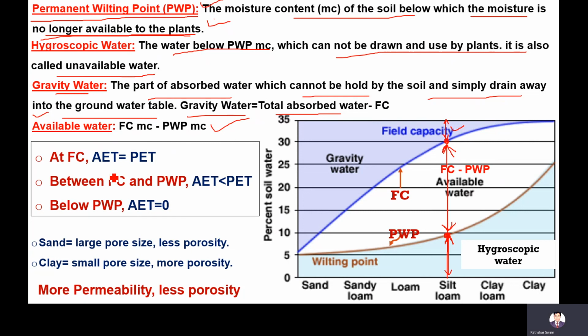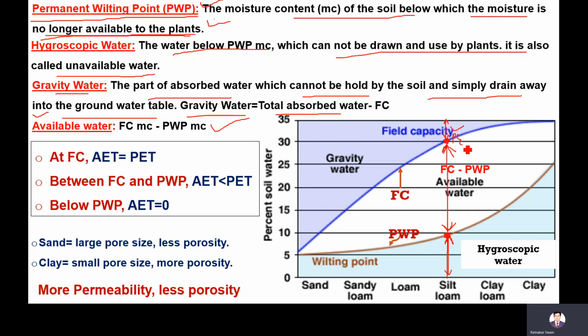Now let's talk about AET and PET. AET is the actual evapotranspiration, and PET is the potential evapotranspiration. Here at field capacity, sufficient moisture is available in the soil, meaning it will be available to the plants, so whatever evapotranspiration occurs will be PET.